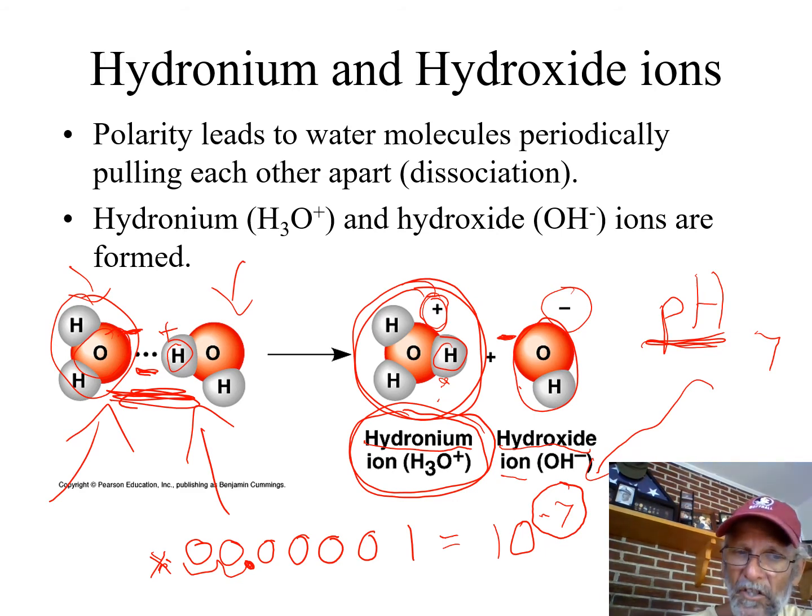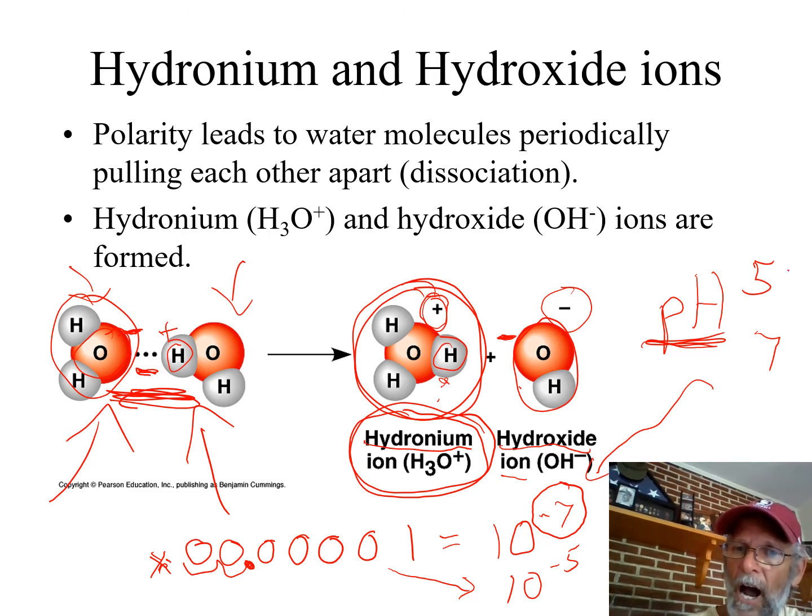Two decimal places is 100 times. What is 0.00001? It's 10 to the minus 5. So what would the negative exponent be of this? Negative 5 is 5. Something with a pH of 5, a solution with a pH of 5, has 100 times more hydronium ions than something with a pH of 7.